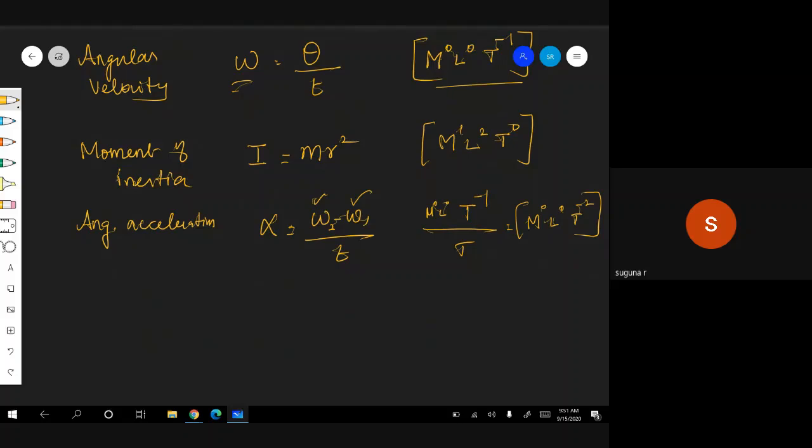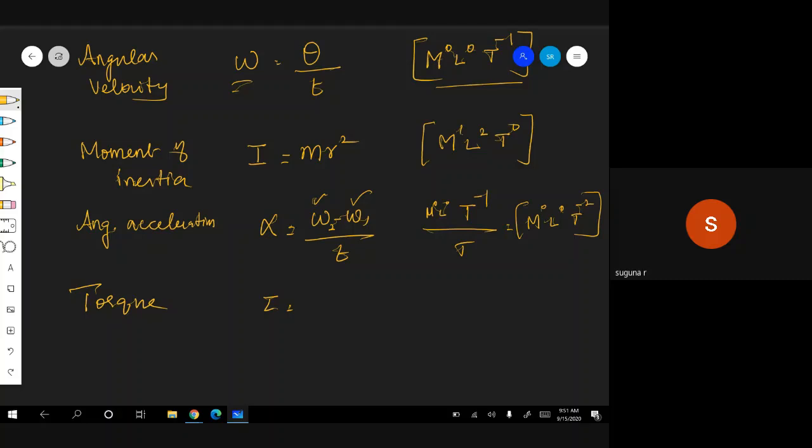Now torque. Let me complete. What is the formula for torque? Force into perpendicular distance. But I think I told you F is equal to ma, and the role played by mass is played by moment of inertia in rotation. Torque is force into perpendicular distance, but I have not taught you that concept so far.